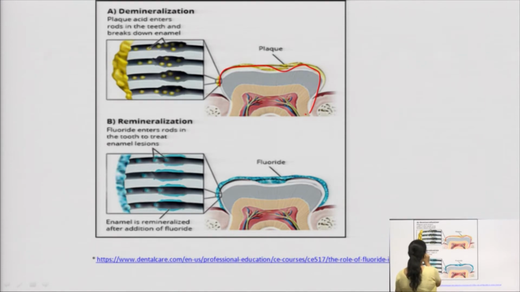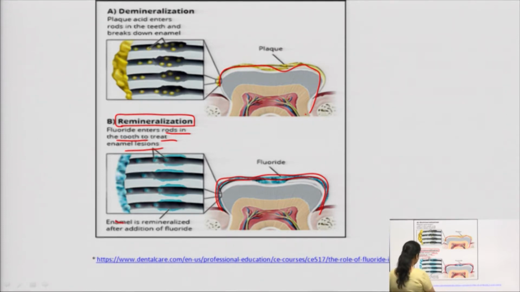Now, fluoride comes and does the process of remineralization. This is a place where plaque had formed. Over this, now fluoride comes and fluoride enters the rods in the tooth to treat the enamel lesions, and enamel is again remineralized after addition of the fluoride.